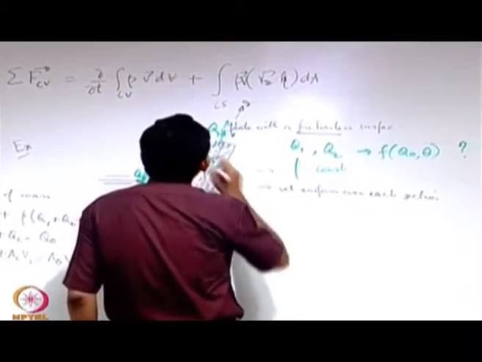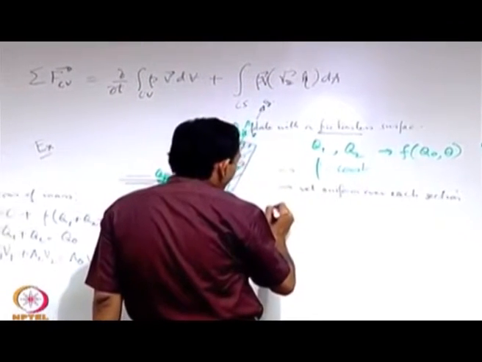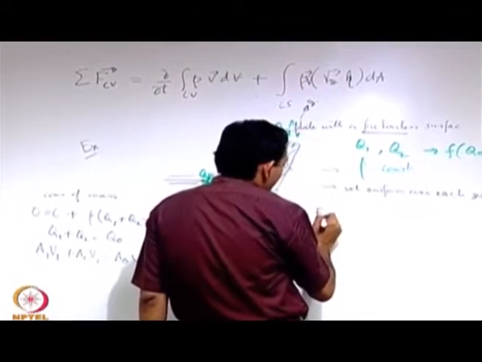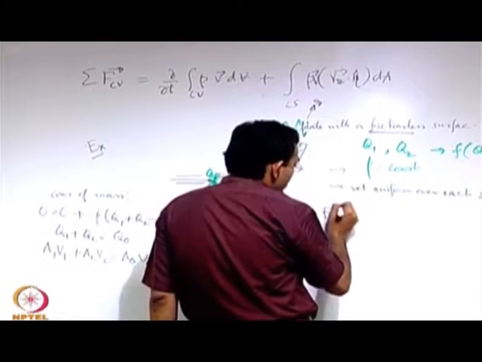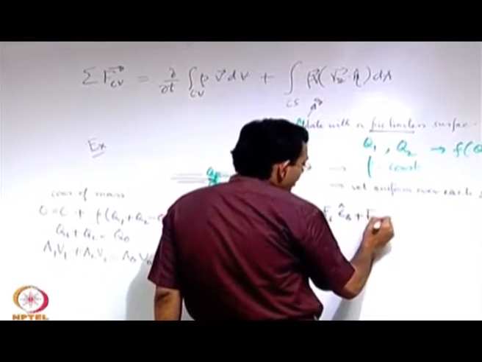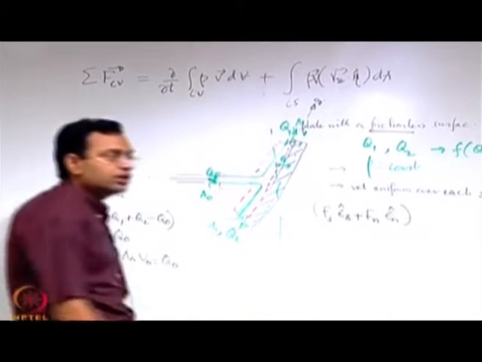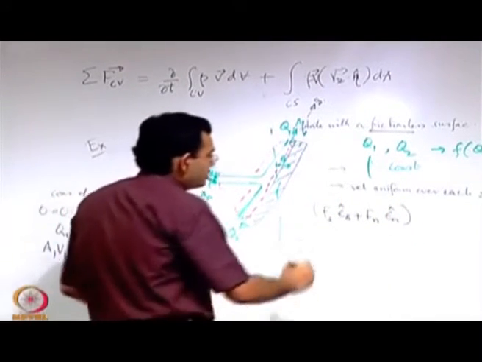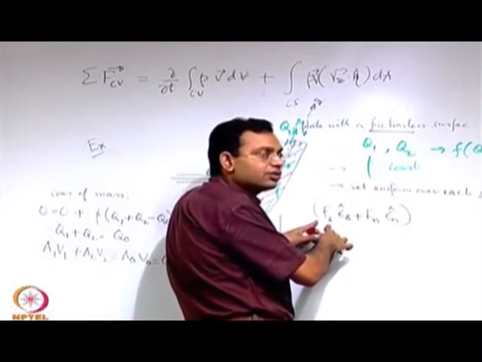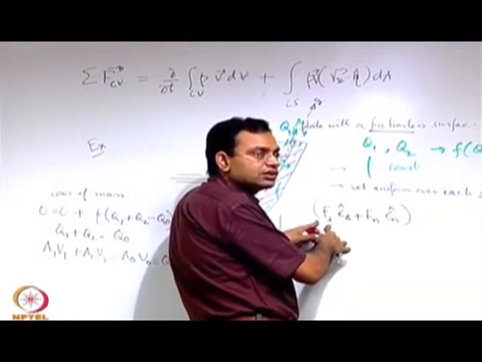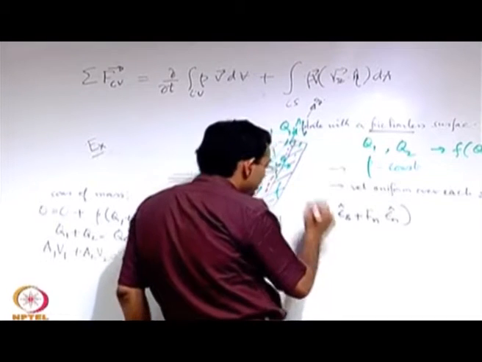So, let us write the conservation of linear momentum: F as F_s into unit vector along s plus F_n into unit vector along n. This is the resultant force on the control volume. In general form, we know that F_s is 0 from the physical considerations of a frictionless plate. This is equal to,